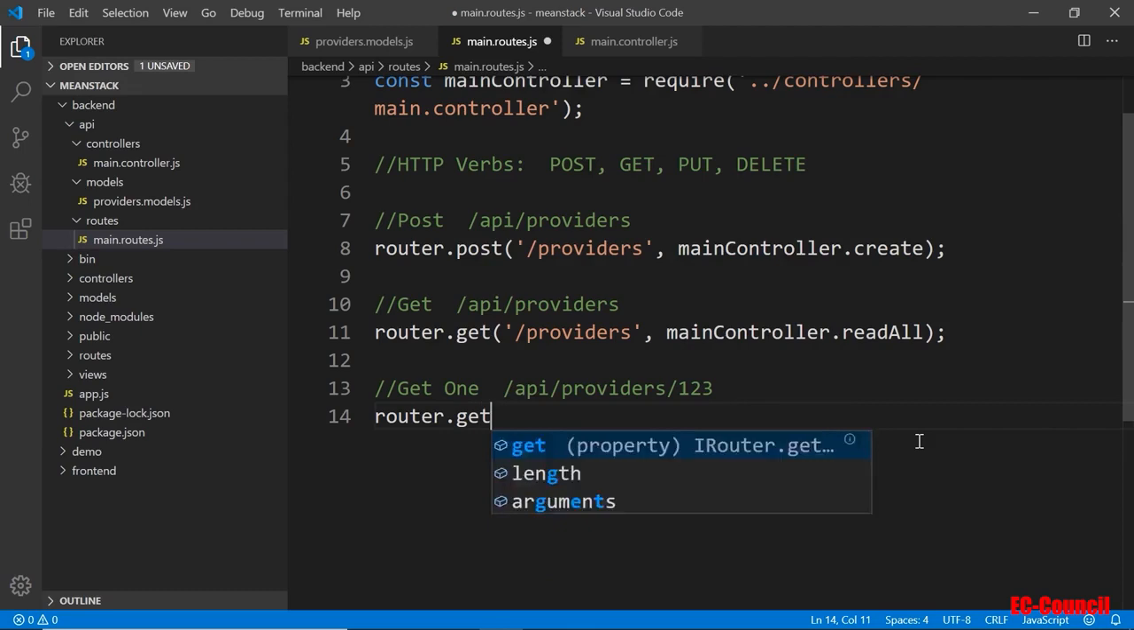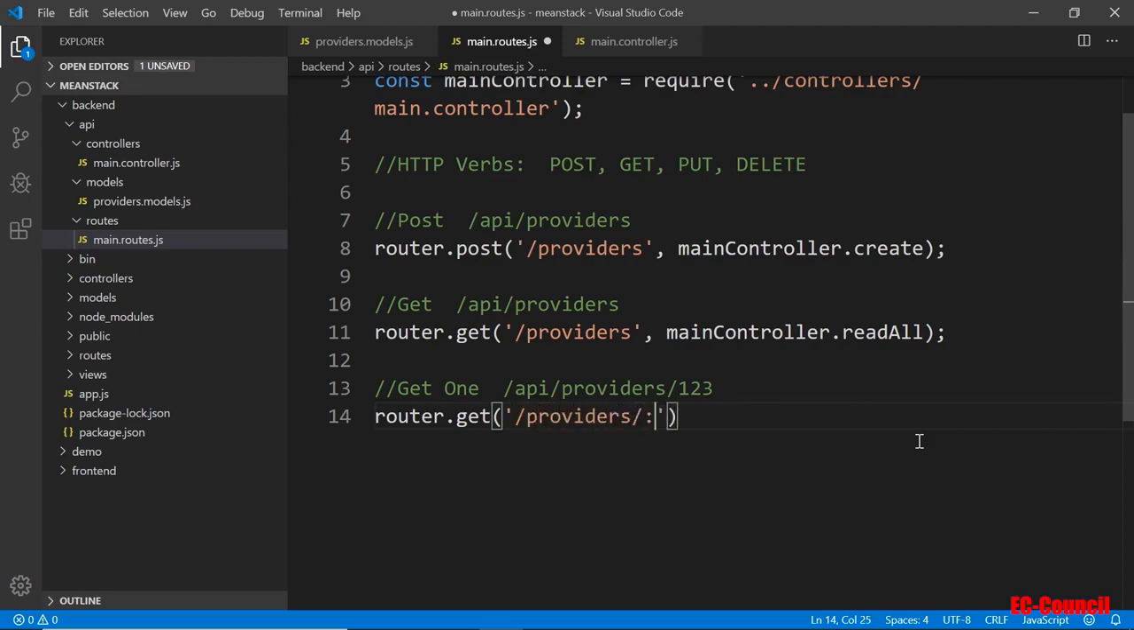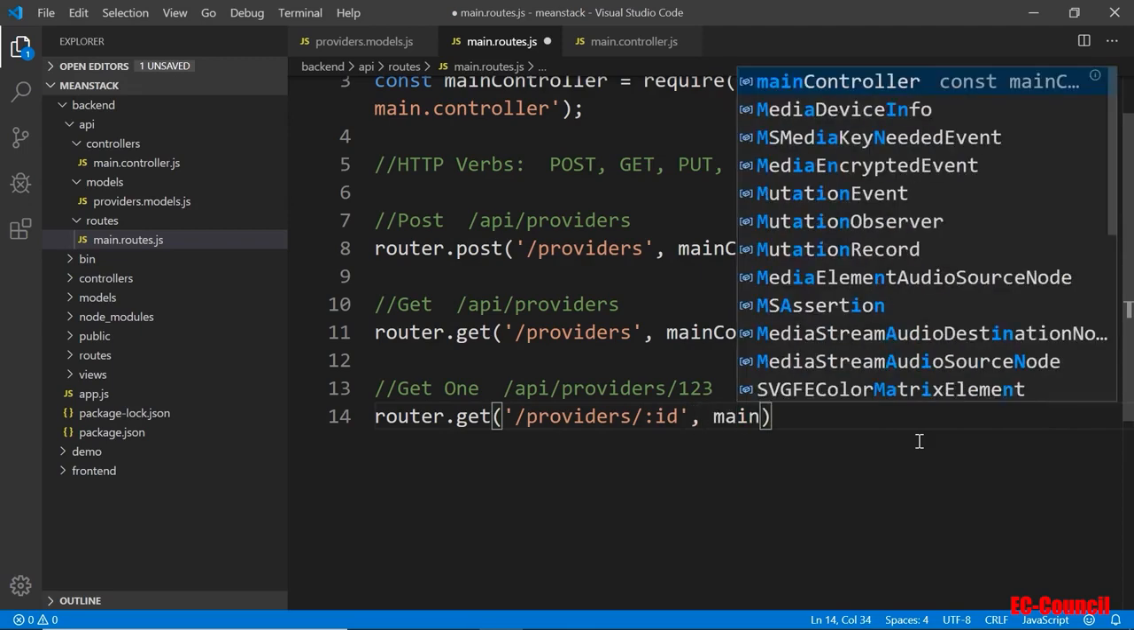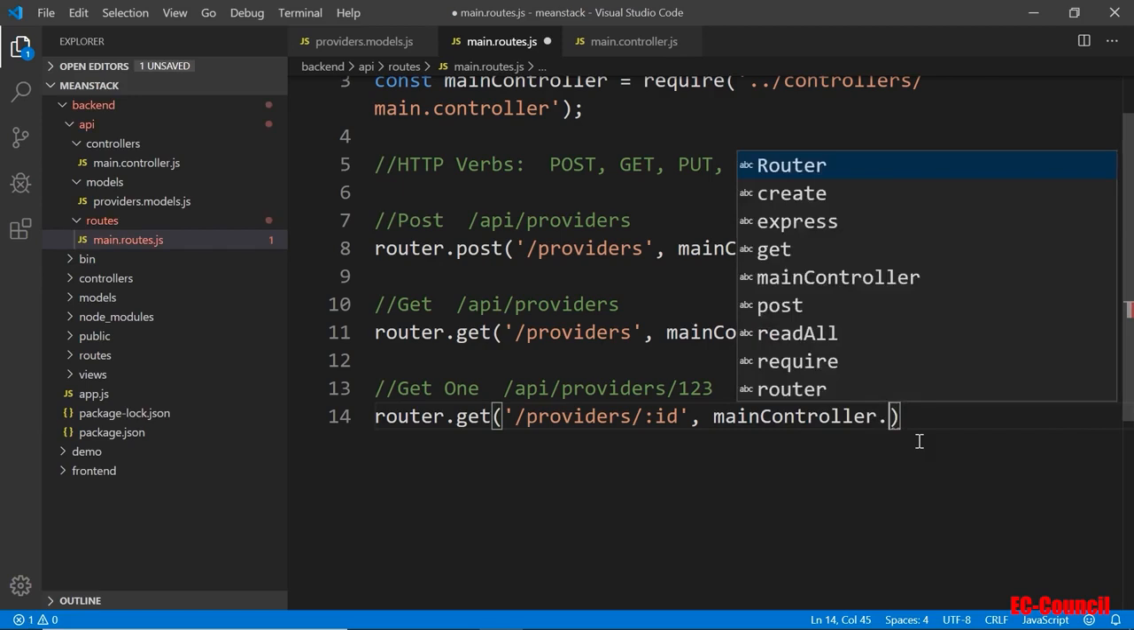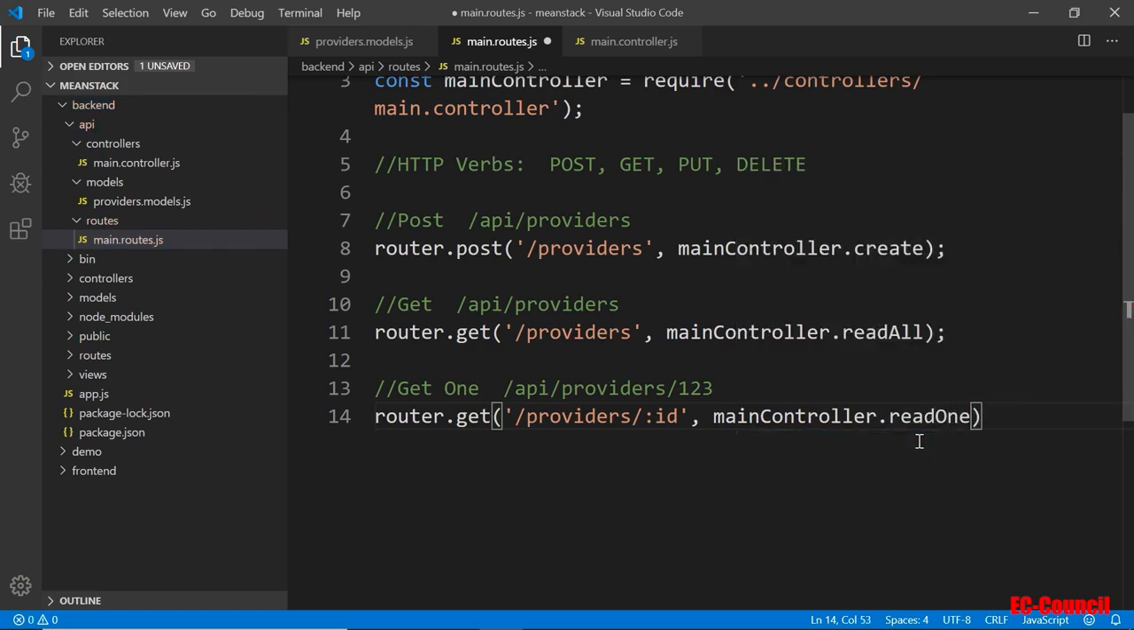Router get, and then providers/ and then the ID would be with the colon :id, and that's going to go to the main controller dot read. I'll call it read one, and only one data. The next one here is for update, so we'll put the put.